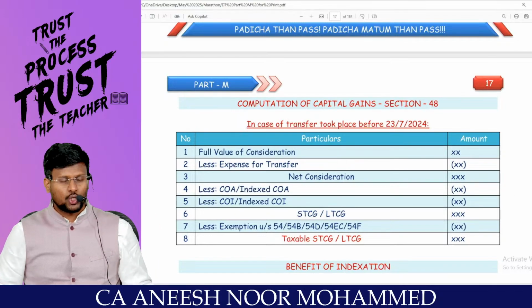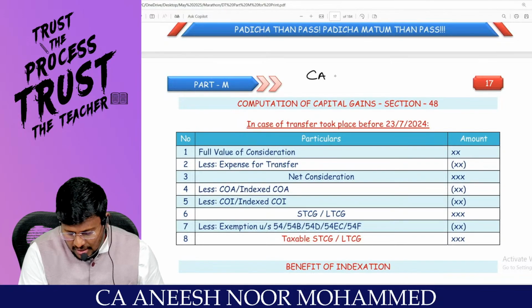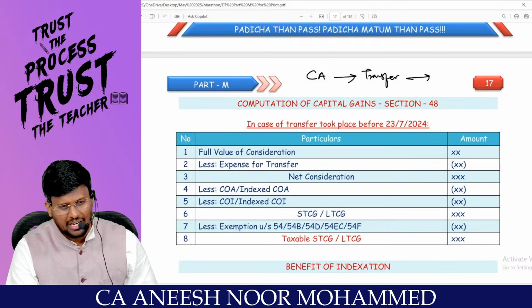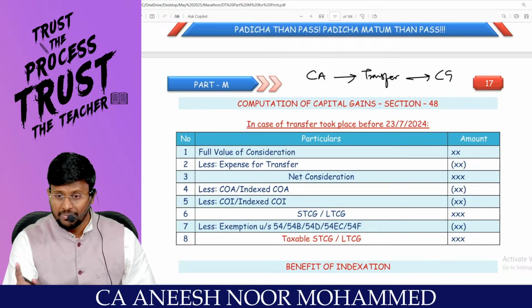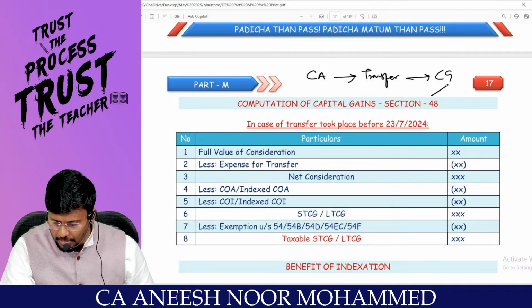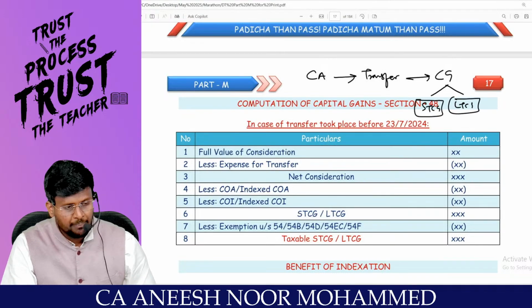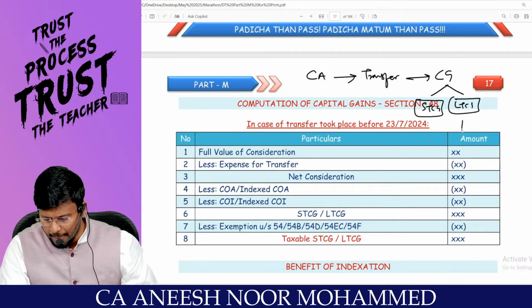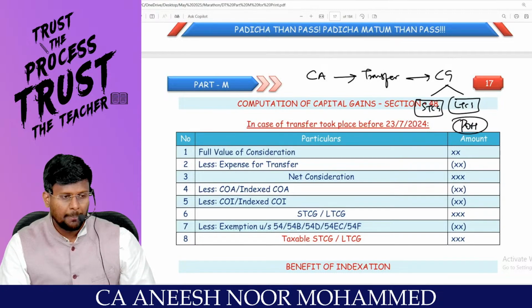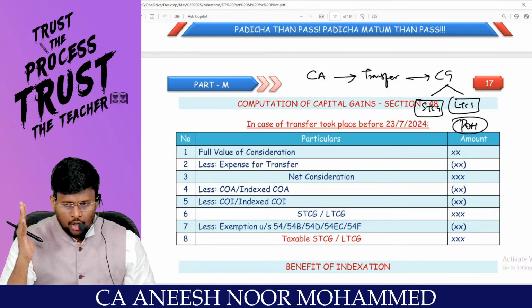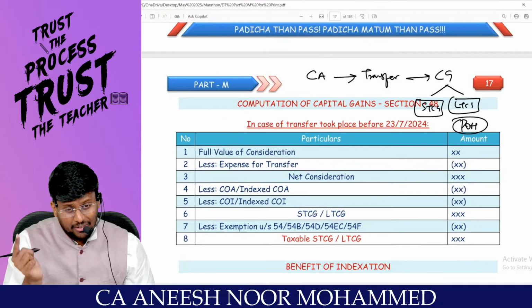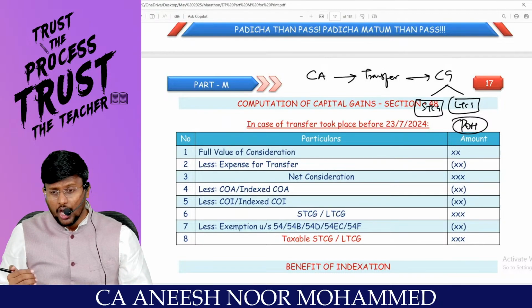Come on. So there should be a capital asset. That capital asset should be transferred. Because of the transfer, we will be getting capital gain, either short-term capital gain or long-term capital gain. Comfortable? Whether the capital gain is a short-term capital gain or long-term capital gain depends upon the period of holding. We have to check whether the transfer has happened before the amendment date or after.